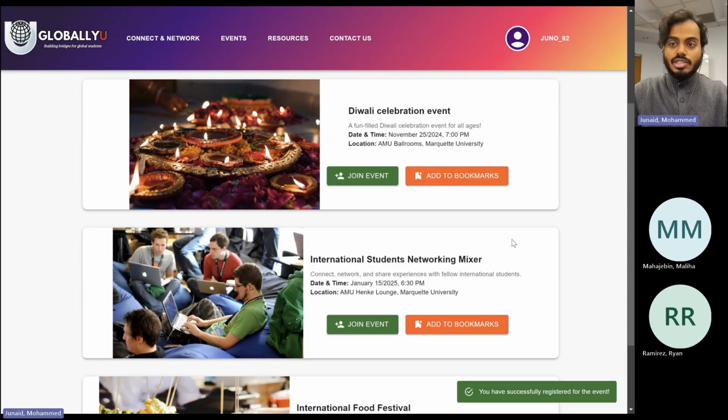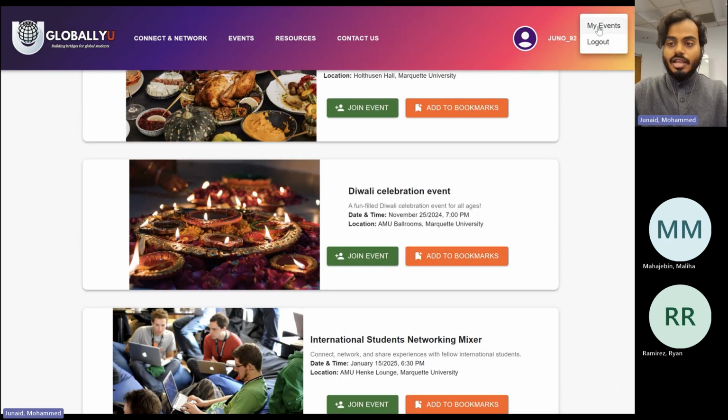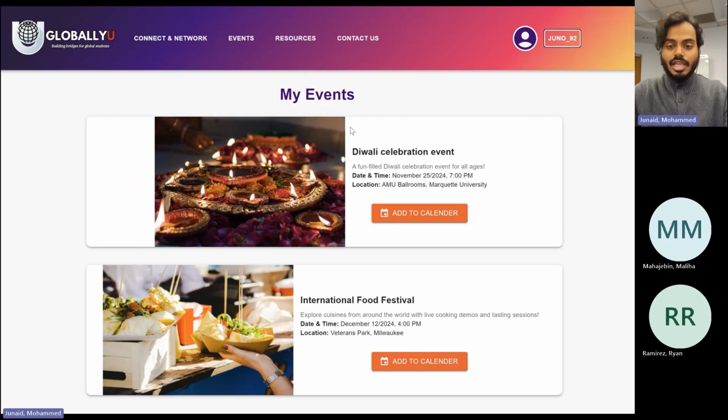Once I join both of these, the events will then be added to the My Events tab where I can view all the events that I have. Additionally, I can also create calendar reminders for these events.